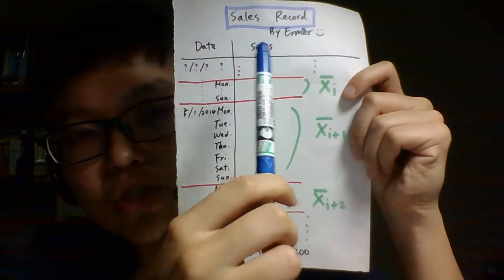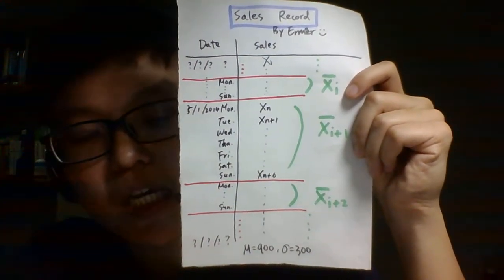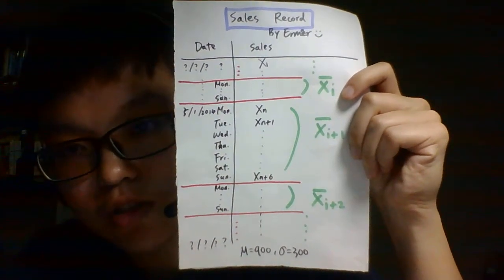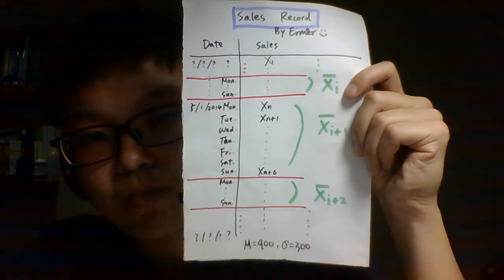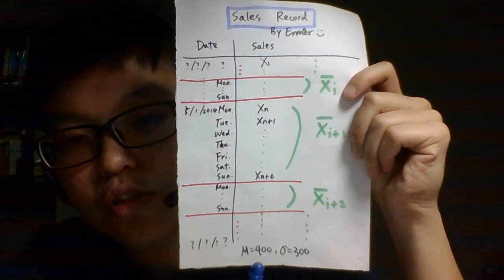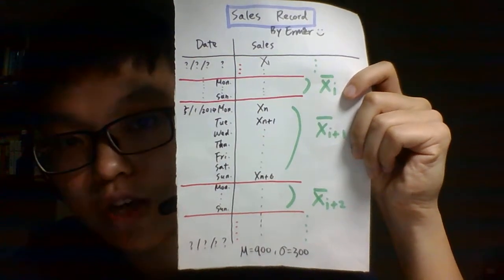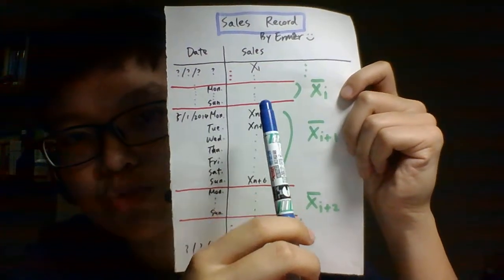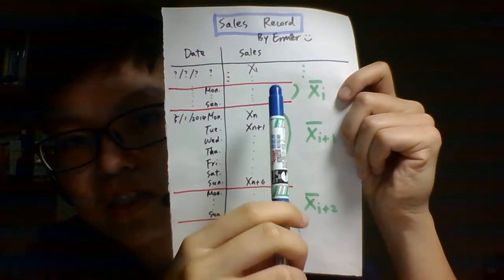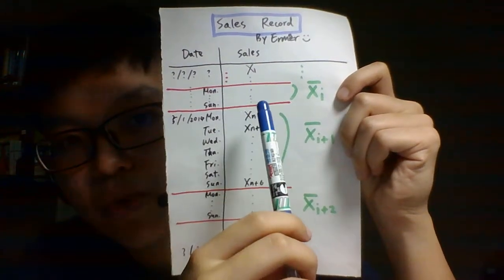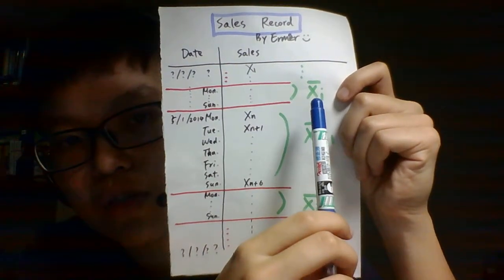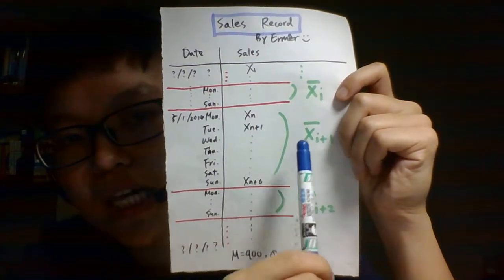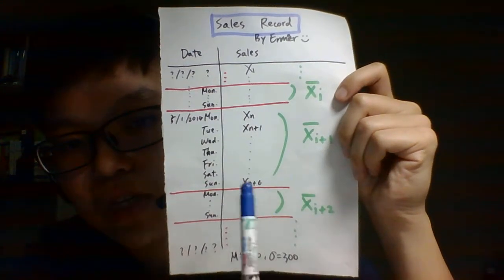All the sales she wrote down is the population in this example. This population follows a certain unknown distribution, and it has the mean equal to $900 and standard deviation equal to $300. Besides, the mean sales are computed each week from Monday to Sunday. There are 7 values of sales, and then we can get a mean sales for each week. Each week, from Monday to Sunday, 7 values of sales, we can get the mean sales. The other week, mean sales.